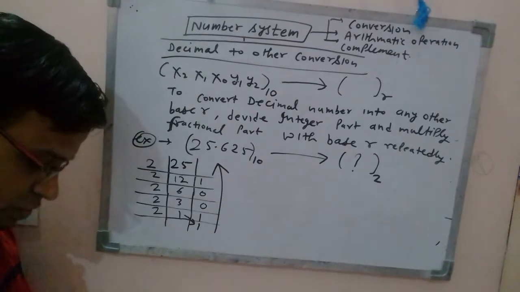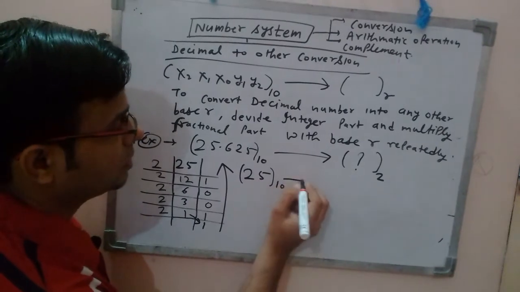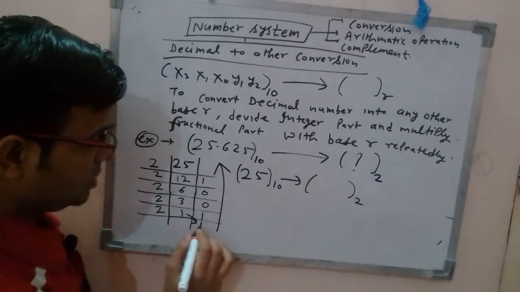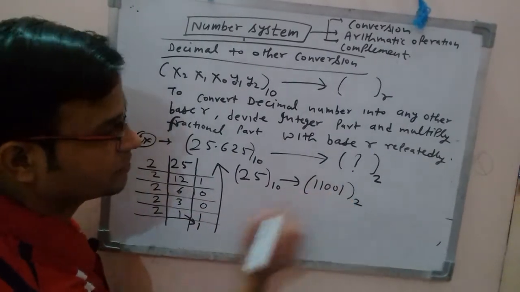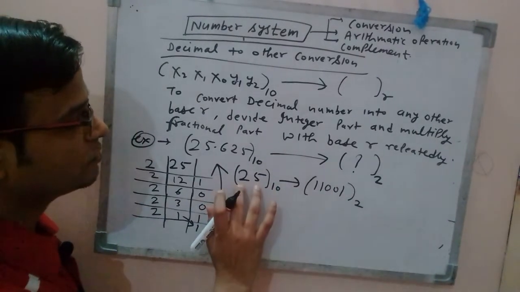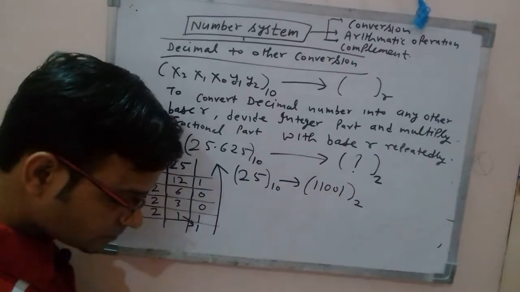So what would be the conversion of 25 decimal into binary? It will be 11001. This will be the corresponding binary conversion of the decimal number 25, right?